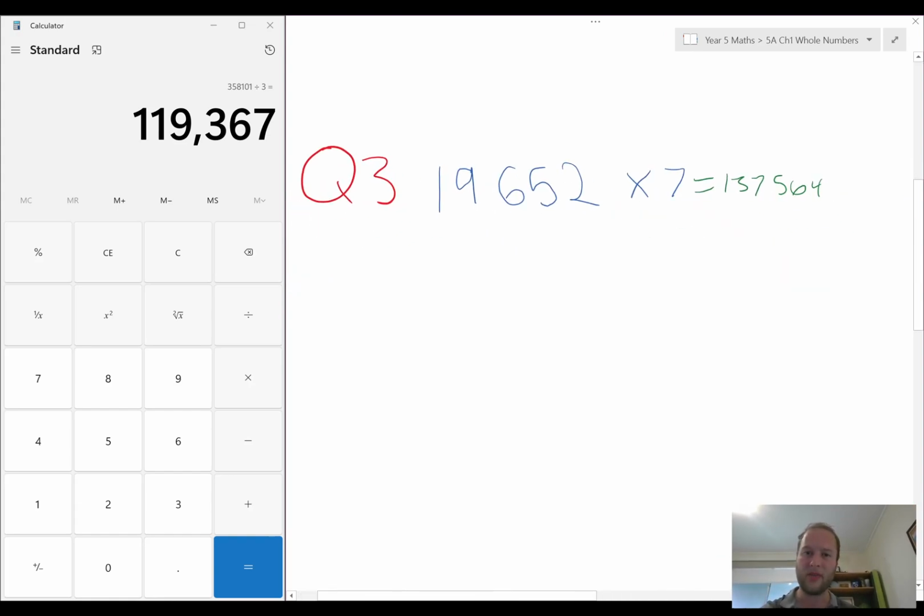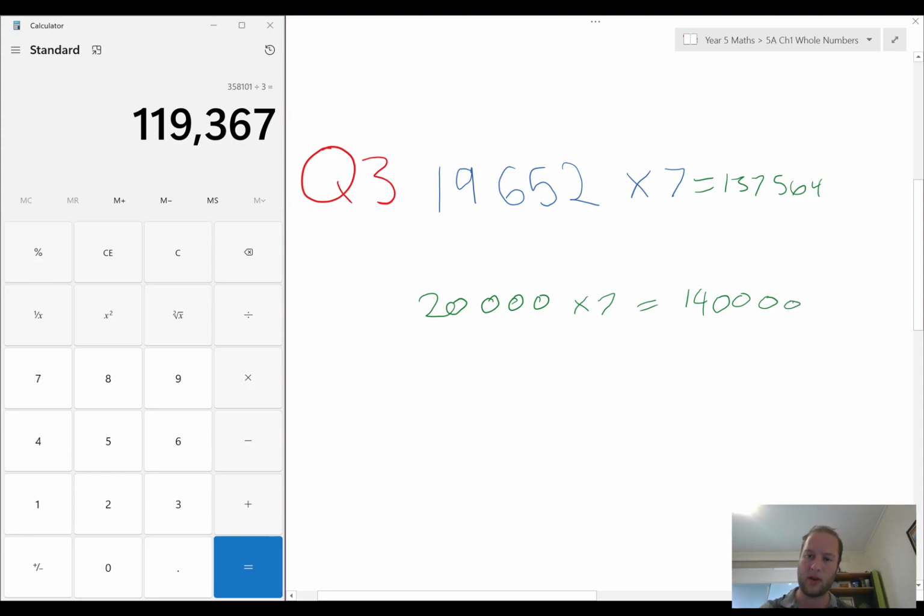Multiplication, we had, let's say 20,000 up to the nearest 10,000, and 7, let's leave it as 7 times 7. So 7 times 2 is 14, and then add my 4 zeros.